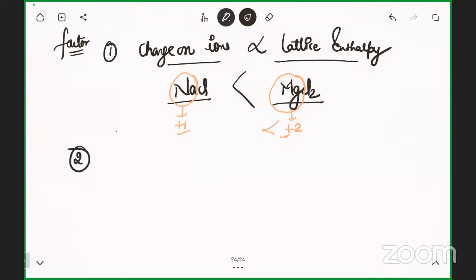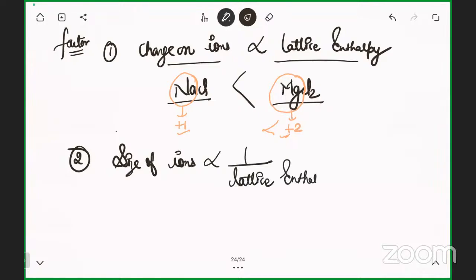Let's talk about the second factor. Second factor is size of the ion. Size of the ion is inversely proportional to the lattice enthalpy. It means if the size of the cation or the anion is quite big, the attraction force between the cation and anion will be less. And if the attraction force is less, lattice enthalpy will again be less.